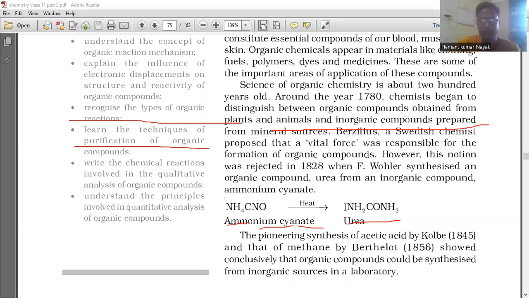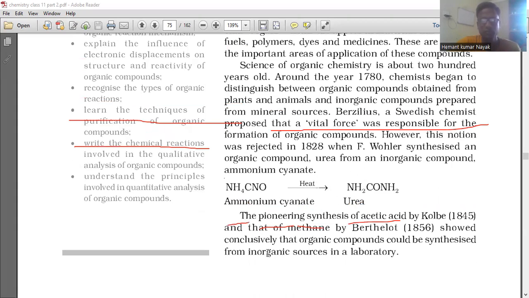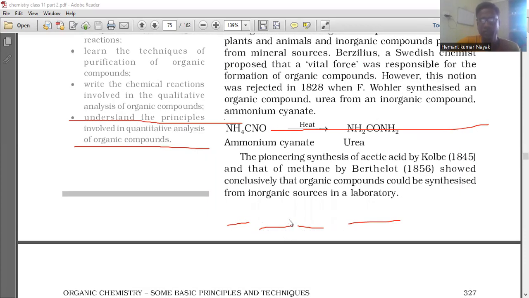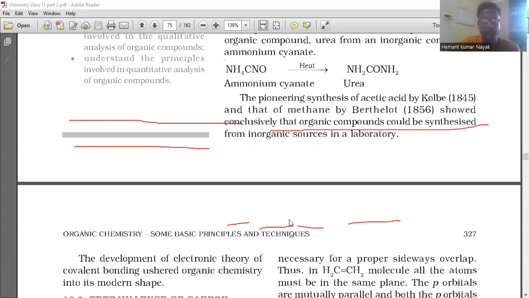Wöhler synthesized an organic compound, urea, from an inorganic compound, ammonium cyanide. So ammonium cyanide is the raw material to produce urea, and ammonium cyanide is an inorganic compound, and in presence of heat we can produce urea. So this is important. The pioneer synthesis of acetic acid by Kolbe in 1845 and that of methane by Berthelot in 1856 showed conclusively that organic compounds could be synthesized from inorganic sources in a laboratory.